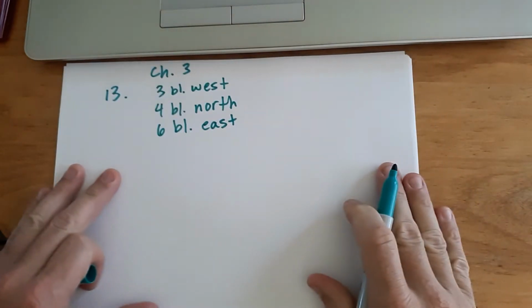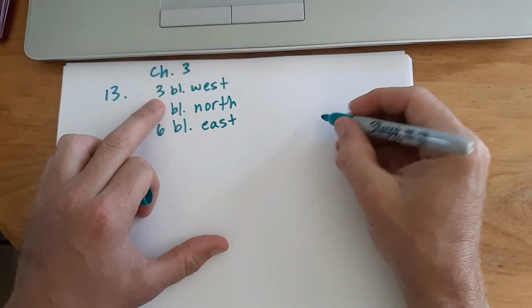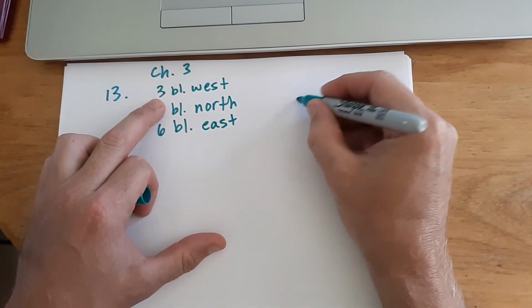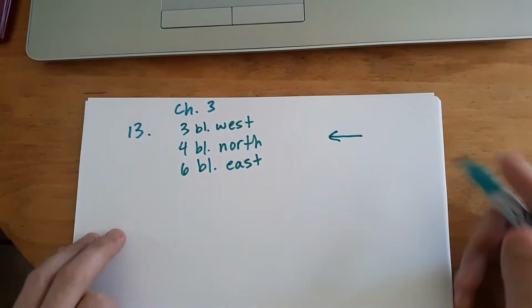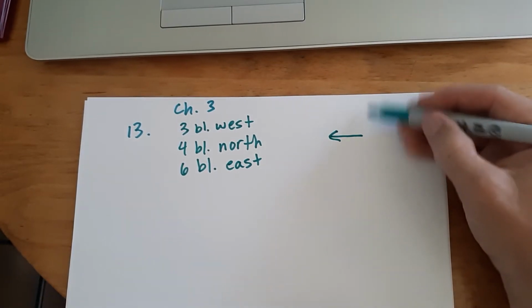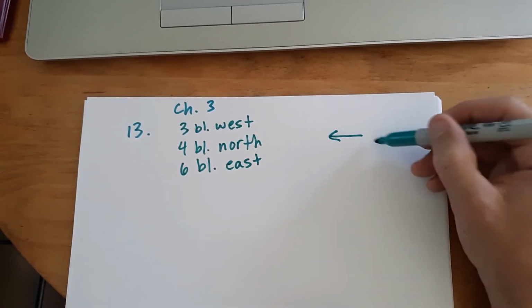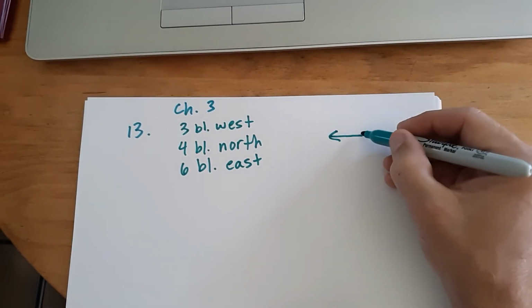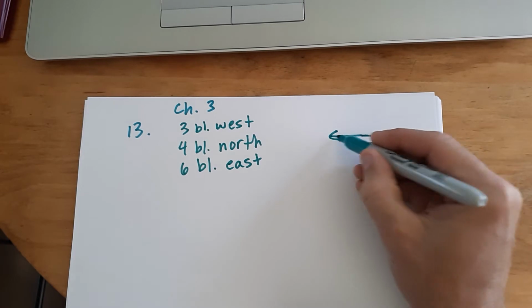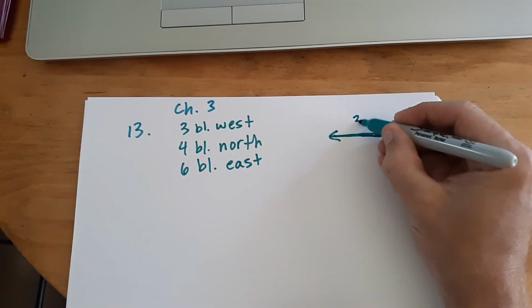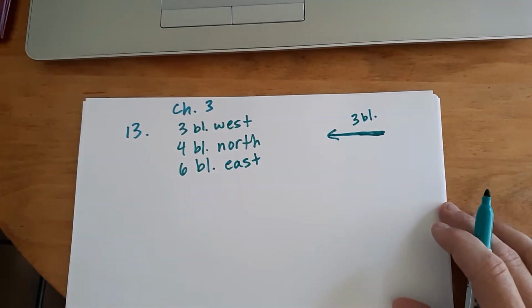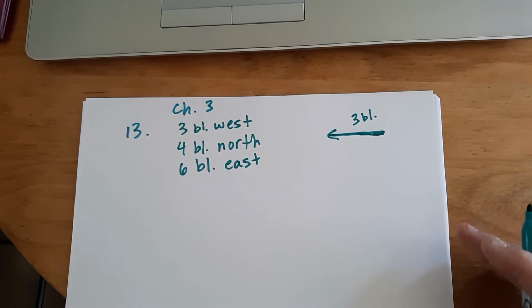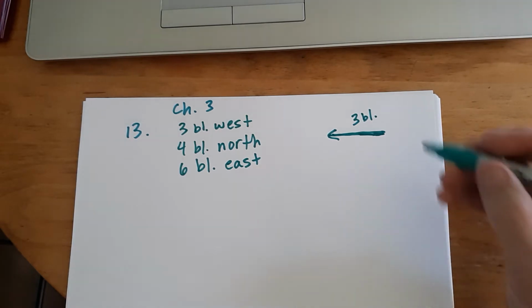Let me show you what I mean by that. Here we have 3 blocks west, and so I need to go 3 blocks to the left. If we're trying to represent north, south, east, west, we know that's north, that's south, left is west, and right is east, right? So let's say that's 3 blocks, and I'm going to make it a little longer, you can put that designation right there. Now normally we're going to be working in meters or kilometers or meters per second, because vectors can also represent velocity or acceleration. There are many different vector quantities, but we're starting off with displacement vectors.